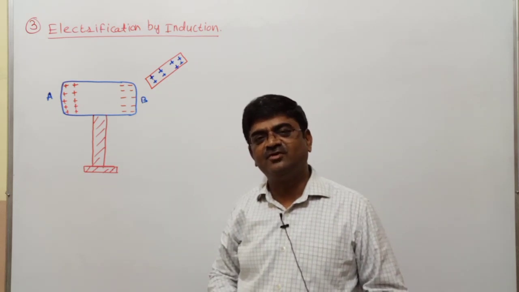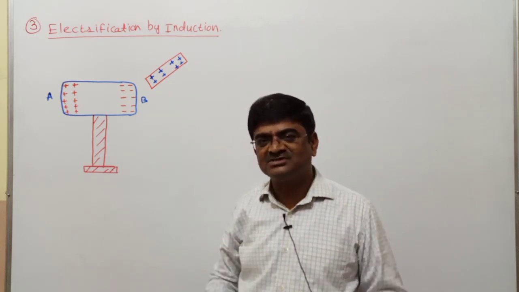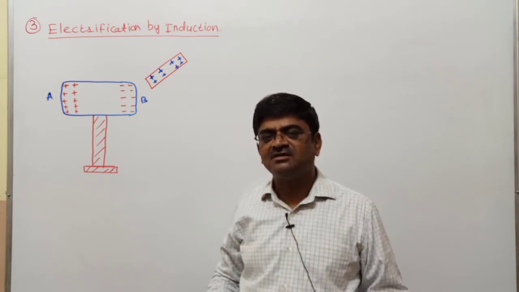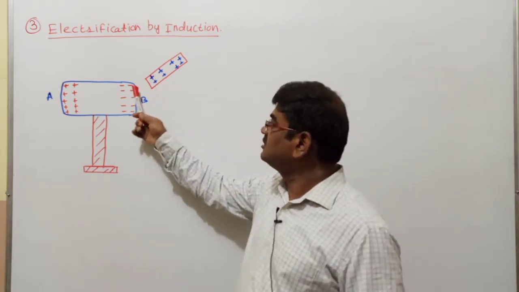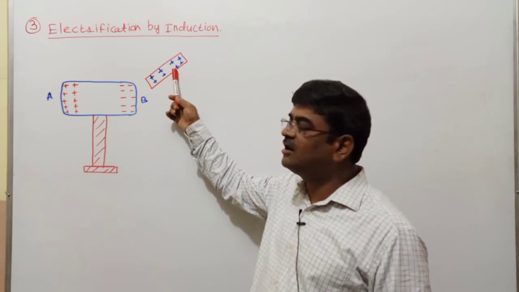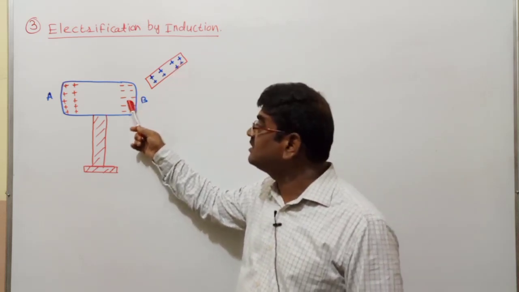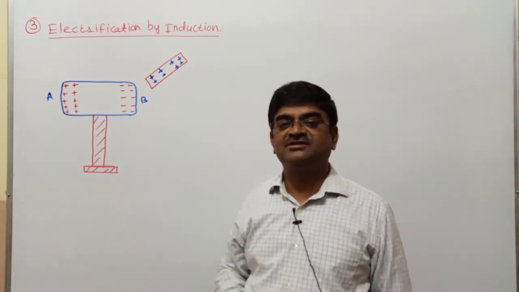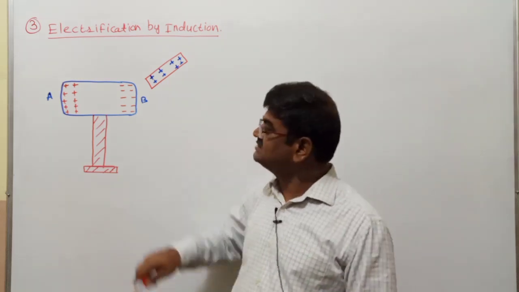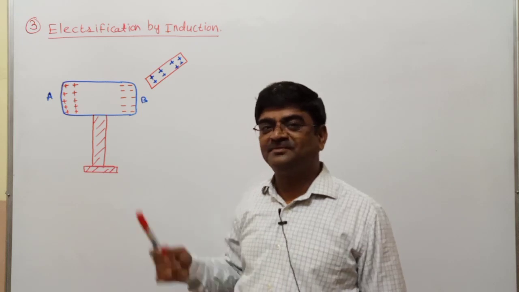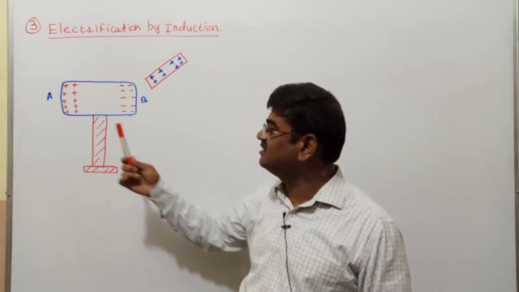Very important thing to be noted. In this process of electrification by induction, the end of the conductor nearer to the taken charge body will always acquire the opposite kind of charge. Whereas the farther end, now in the present scenario, which is the farther end?